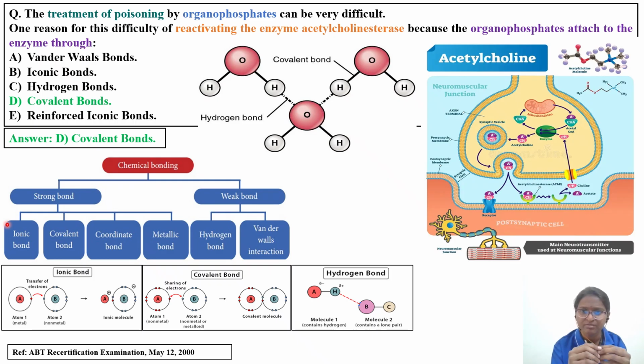Acetylcholine is a neurotransmitter which is formed in the presynaptic neuron. This is your presynaptic neuron, this is your postsynaptic neuron, and this is your synaptic cleft.